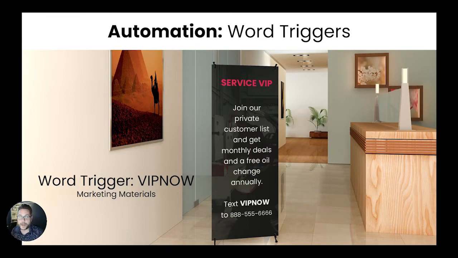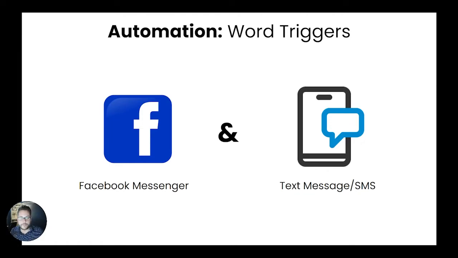Now, as we have them send this stuff down, we can also include hard printed materials, so something like a pop-up banner, or if you have a point of sale system, you can always set up a desk banner to have your customers do something based off of a word trigger that you set up, and they can text it, DM it, email it, whatever you like, whatever's most comfortable for your client set. So inside of here, we're going to take a look at the two major. We're going to look at Facebook Messenger and text message.